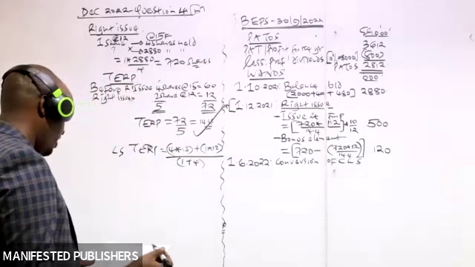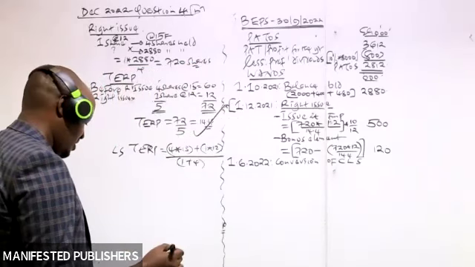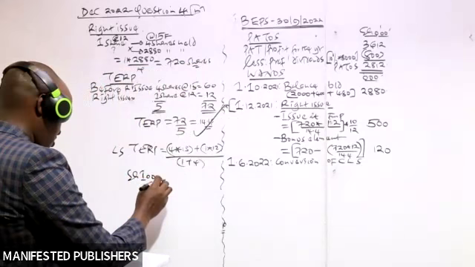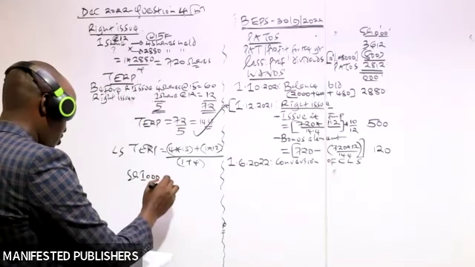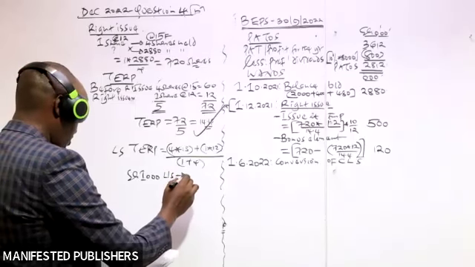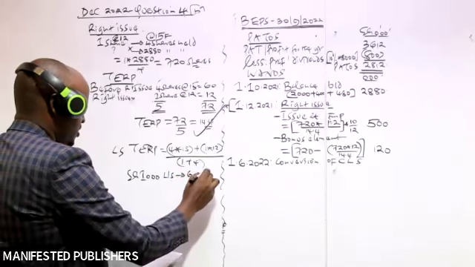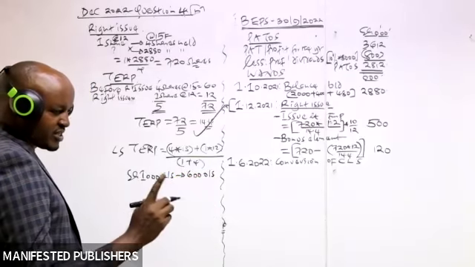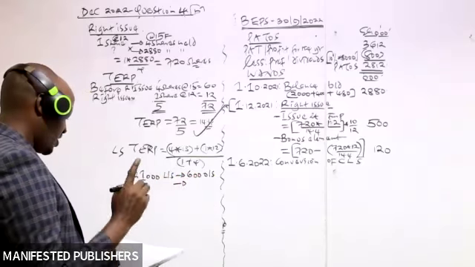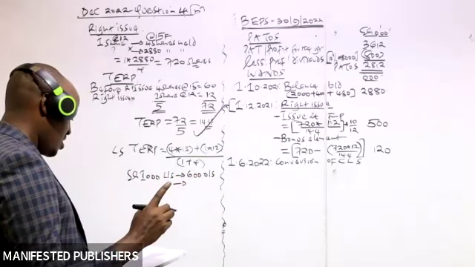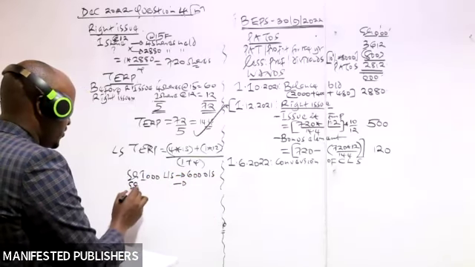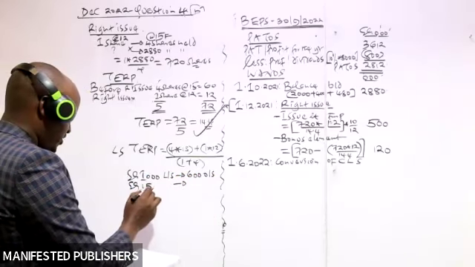For us to be able to do that, we must have the conversion rate. We are told, for each sh1,000 of the own stock, the company will issue 600 ordinary shares. So on this date, the convertible own stock which were converted into ordinary shares had a value of sh1.5 million.